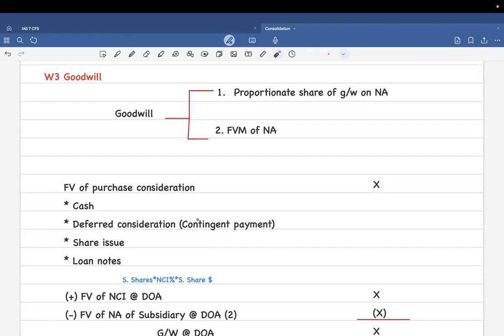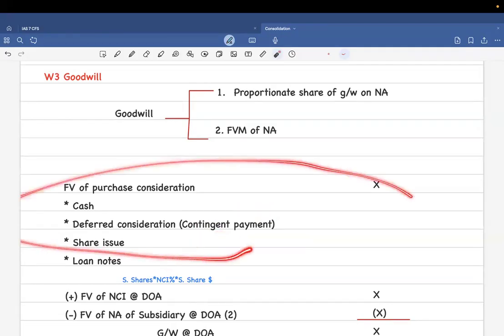First we are going to consider the fair value of purchase consideration. Purchase consideration is what you are willing to give them. It could be cash, it could be a contingent payment in the future, it could be a share for share issue, that means giving our shares in exchange for taking the other one's shares, or it could be loan notes. So these all are the purchase consideration that we give.